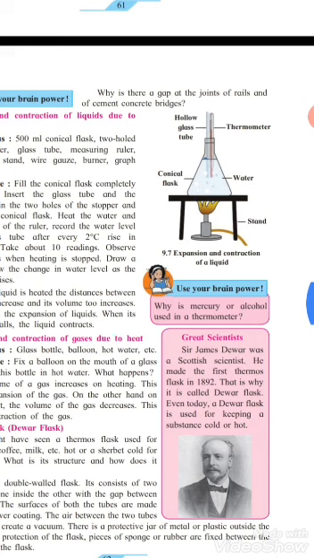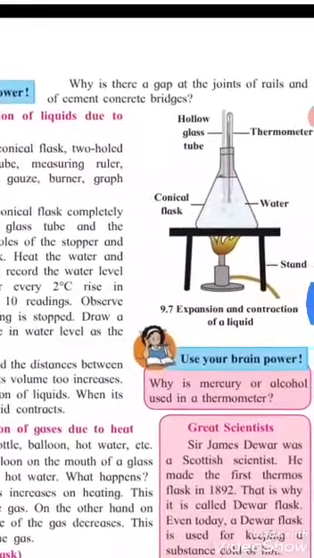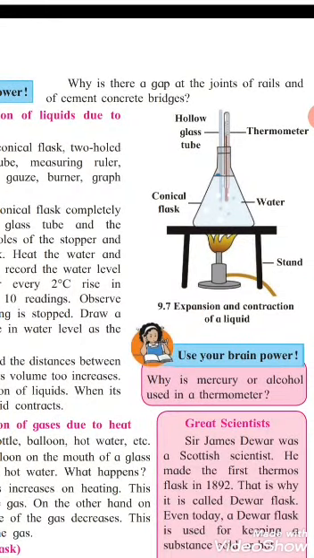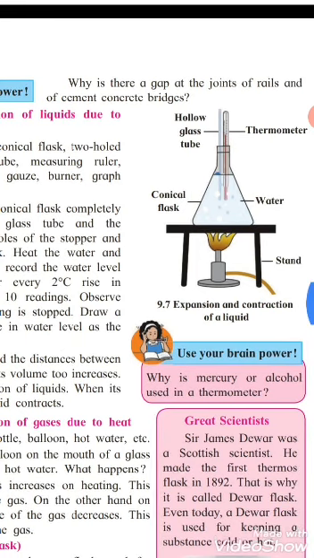And railway tracks are made up of solid iron, you know that very well. As these solid substances get the heat, this gap gets filled when they become hot during the summer season. But during the winter season they lose the heat, what will happen? They will come back to their original state.